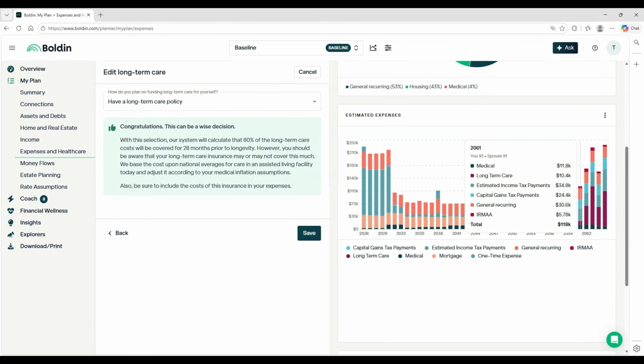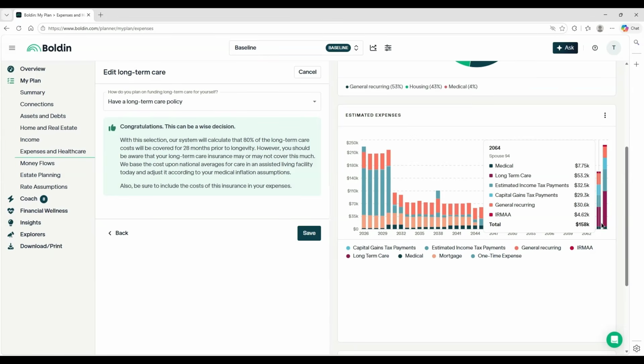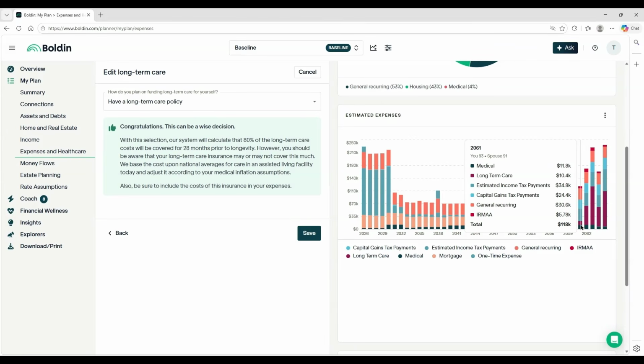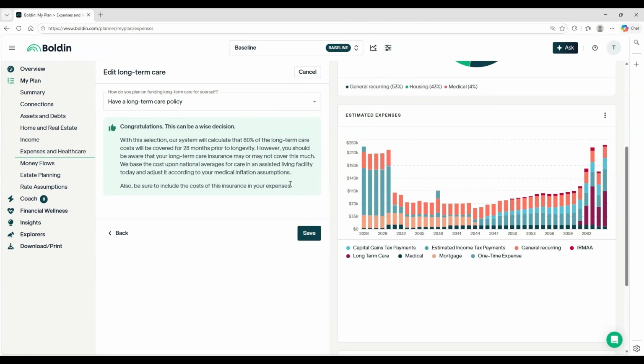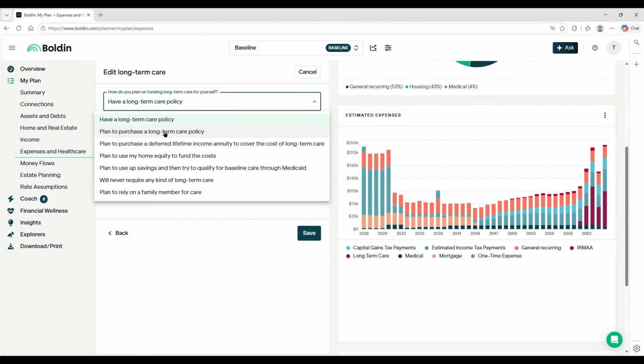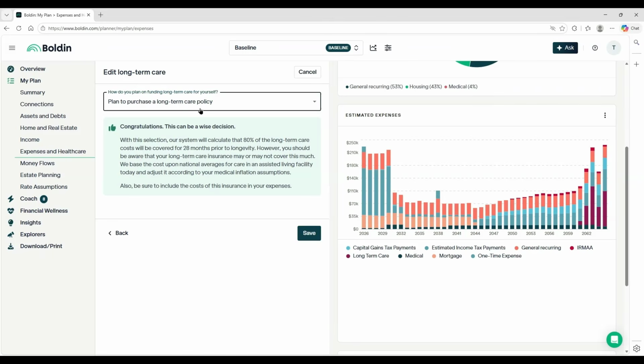Now keep in mind, I've also got a spouse in this plan, so those are going to be a little bit inflated, and you can see there's more than 3 bars in a row. That's because we've got the spouses passing away one right after the other. Now, if you can estimate those expenses and have a closer idea, you can add additional expenses for those as well. And then you might also model plan to purchase a long-term care policy. So again, it's going to apply that 80% coverage, but you obviously must include the cost of this insurance in your expense. So you have to model an expense for that.